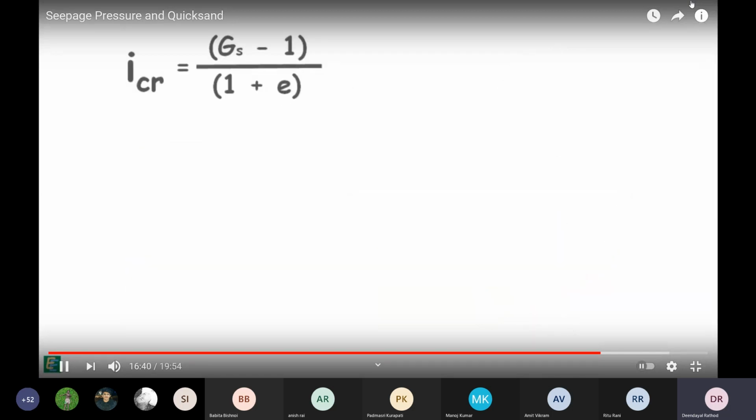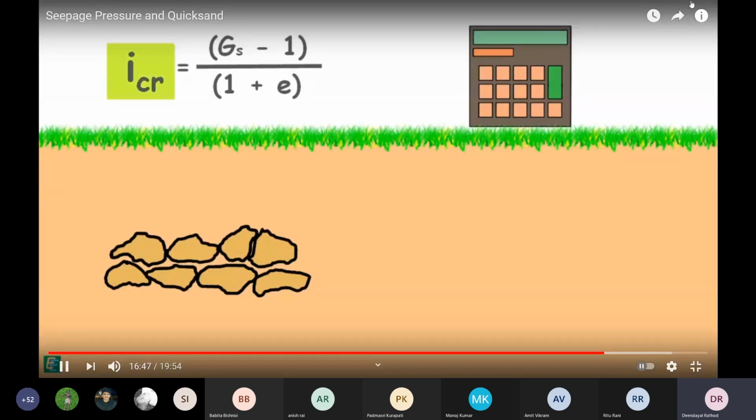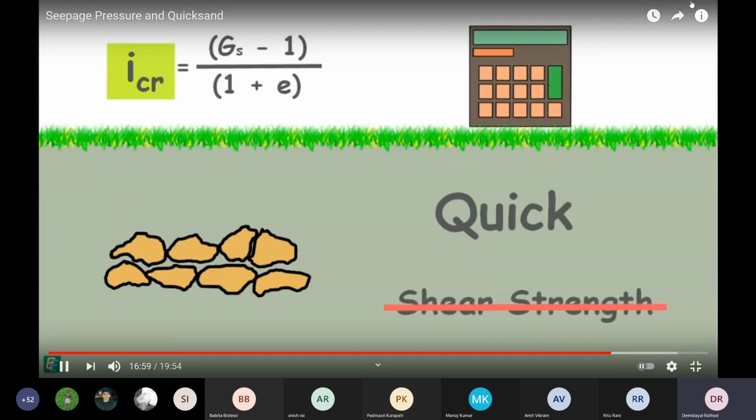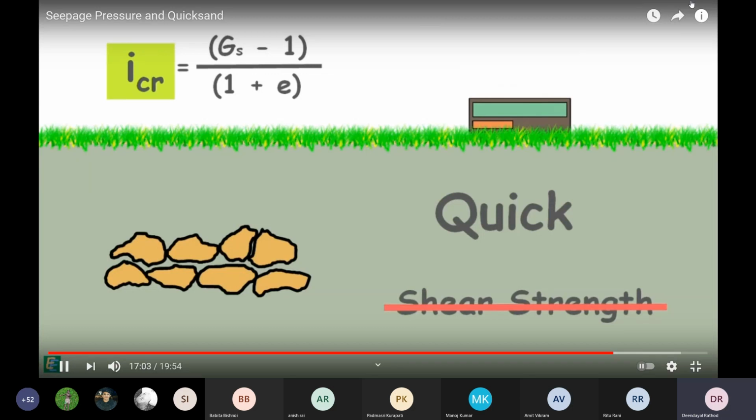If we know the specific gravity of soil particles in a soil mass and its void ratio, we can calculate the critical hydraulic gradient of that soil. It is the gradient at which the movement of water in the upward direction in the soil is such that the soil becomes quick and loses all its shear strength and is not able to support any load.